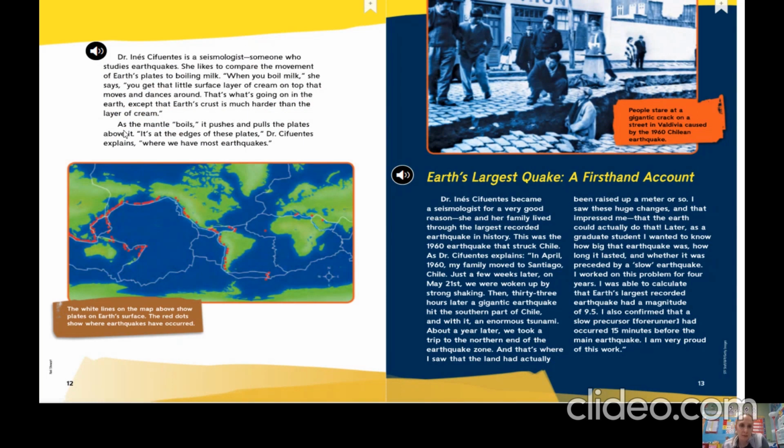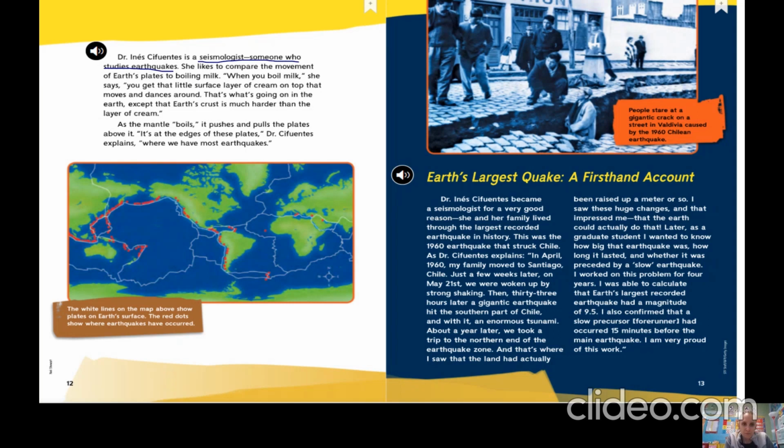So let me pause for just a second and ask you, according to what we just read, what does the text say a seismologist is? Correct. A seismologist is someone who studies earthquakes. And we're going to hear a lot more of this Dr. Cifuentes. The text says she is a seismologist, so she is someone who studies earthquakes.